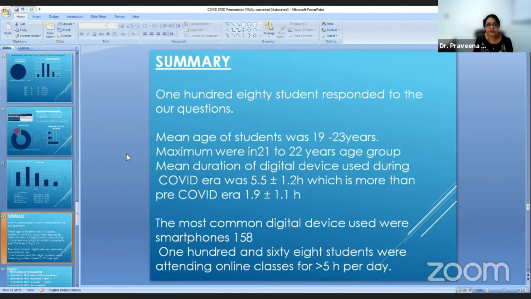The maximum were in the 21 to 22 years age group. The mean duration of digital devices used during the COVID era was 5.5 plus minus 1.2 hours, which is more than the pre-COVID era, which was 1.9, that is, 1.5 hours less. The most common digital devices were smartphones, and nearly 168 students out of 200 used them for more than 5 hours per day.